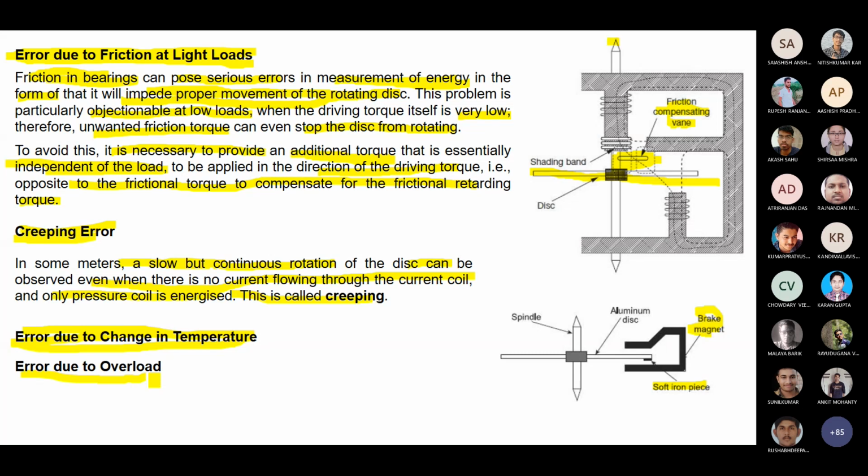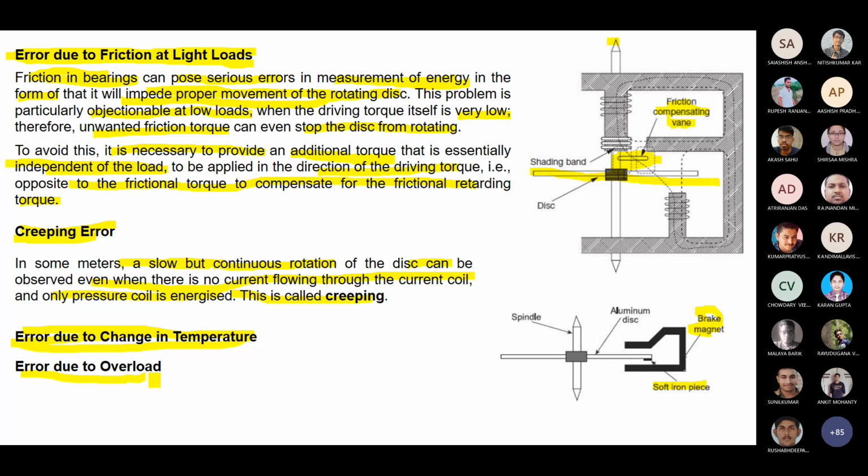Definitely there is some rating, so the disk can handle a maximum amount of current. When suddenly more current is coming, your current coil is connected in series with your system. If current is more, the current coil has some rating, and it can carry only up to that amount of current. If it is beyond that value, your current coil may be damaged.